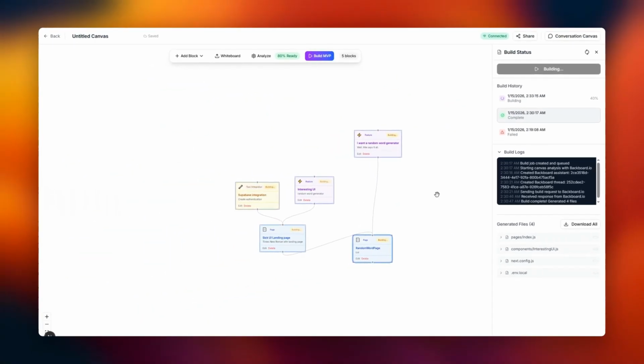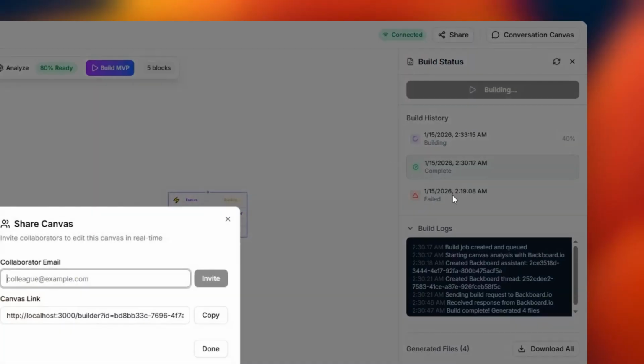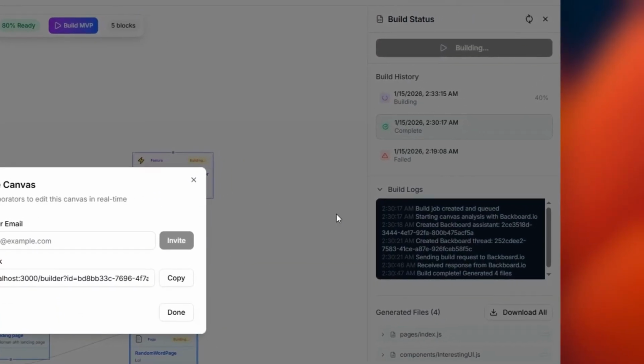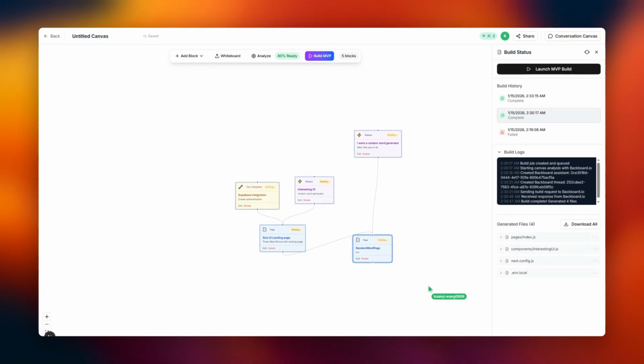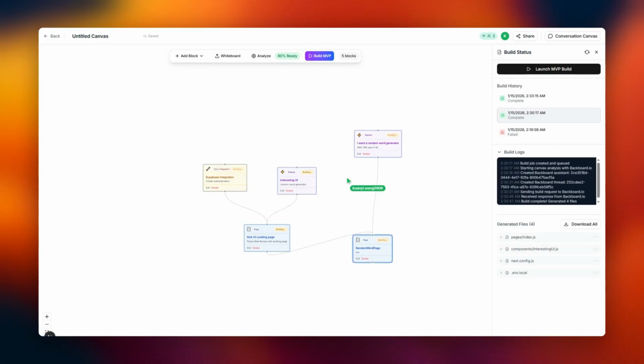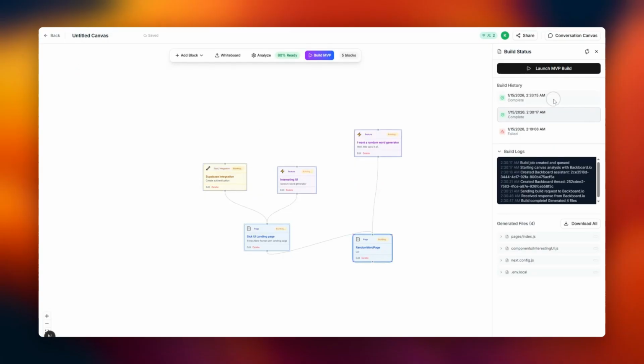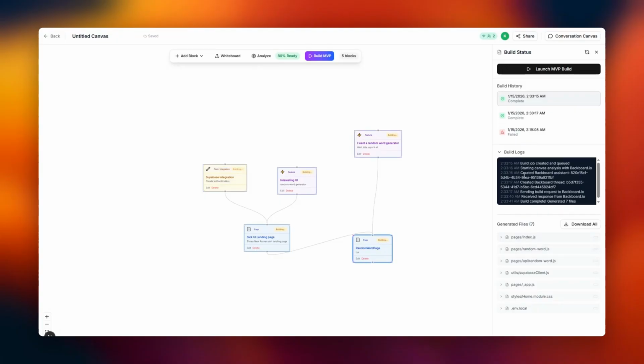So what's special here is I can truly collaborate on this. There's this other dude downstairs working on it. There's someone else working on this as we speak. Alright, I can share this, copy, and let me tell my friend right next door, okay, look at him, he's hopped on board, he's right there. He's adding his own features. Look at that, isn't that sick, eh? So he can add his own branches. We can hop on a Discord call together and figure out, well, what's our MVP gonna look like? And look at that, the product is right here, it's ready. So, stay tuned. I love you, Backboard.